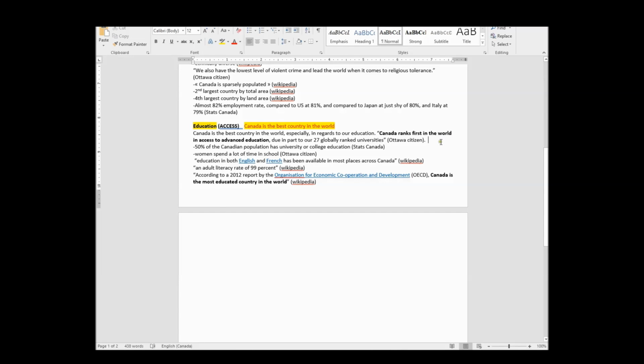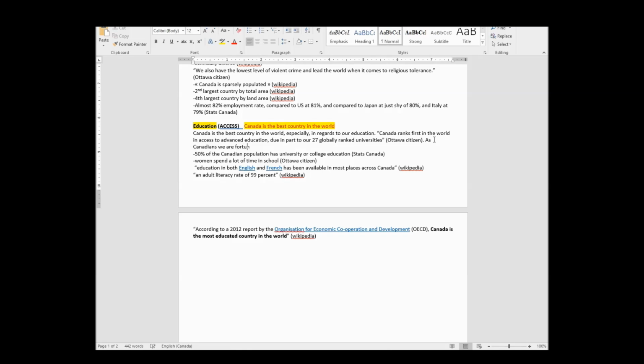So Canada ranks first in the world in access to advanced education, due in part. And by the way, I'm just going to get rid of the bold so that you don't think it has to be there. So as, let's just say, Canadians, we are fortunate in that we can access many free services and opportunities for advancement.